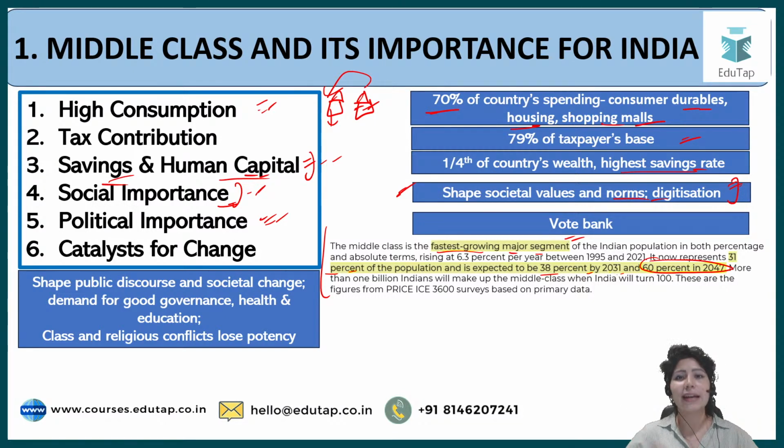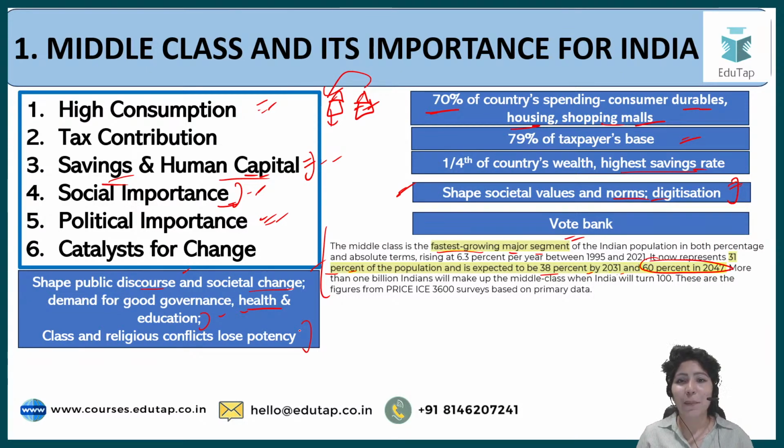If the middle class of the country thinks that we want more secularism, we want more gender equality, we want more public spaces, then the politicians will actually be motivated to provide for them. So the middle class is actually driving the country in the direction of development. It shapes public discourse and societal change. They want good governance, they want jobs for their children, they want affordable health and education.